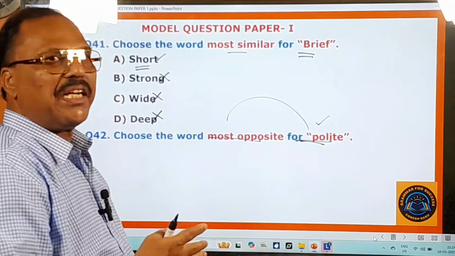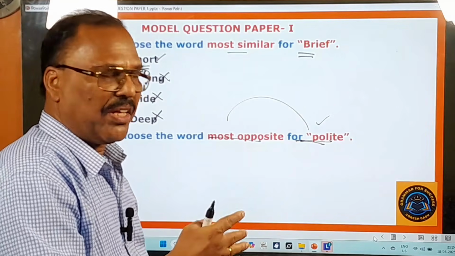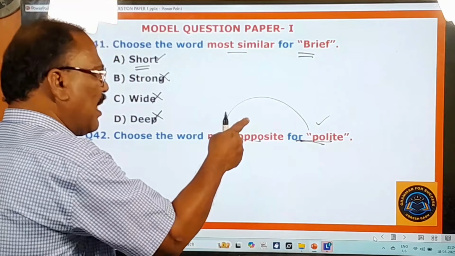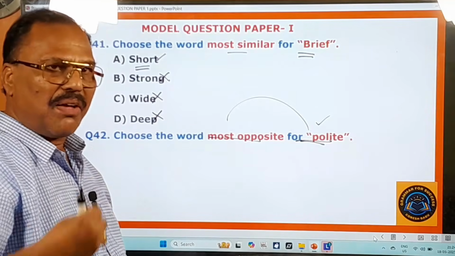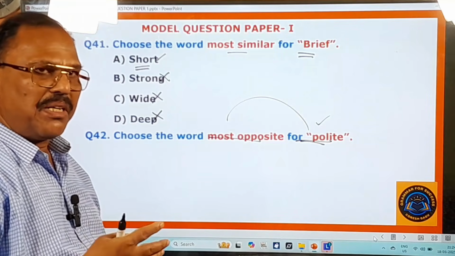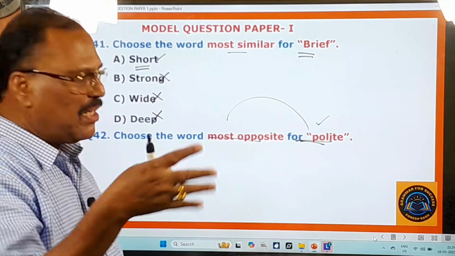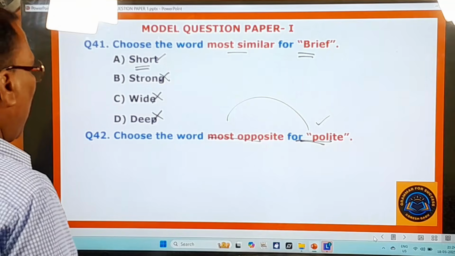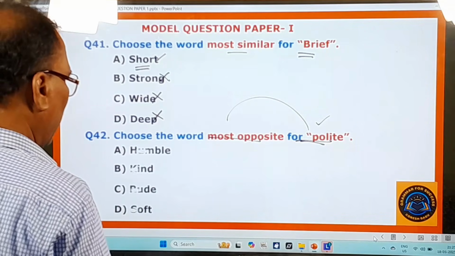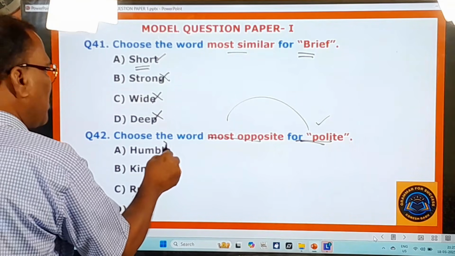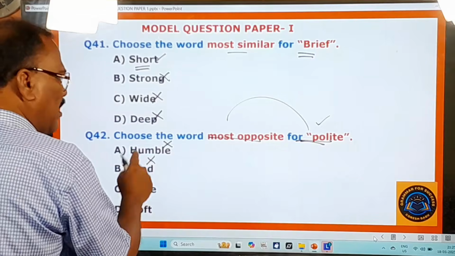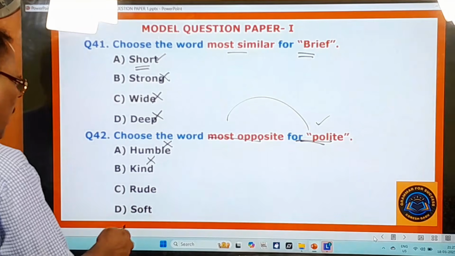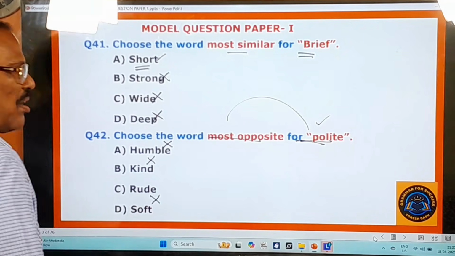In Telugu, polite means maryada gala or something. And when you say maryada gala, the opposite must be maryada leni, isn't it? So let us choose the antonym for polite. Humble means meek. Kind means merciful and all that. Soft is also not the correct one.